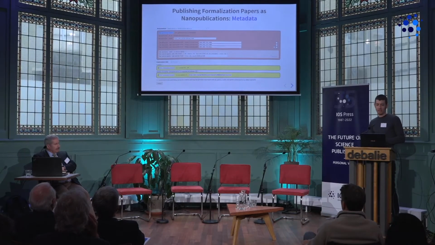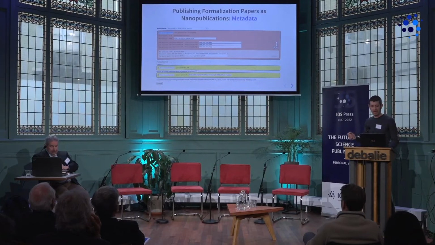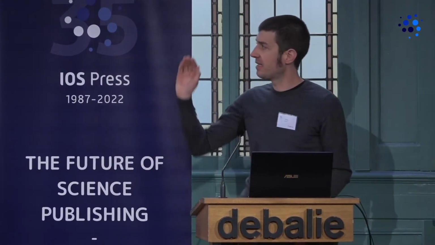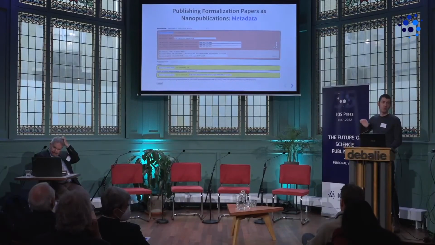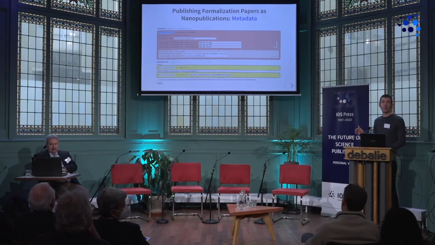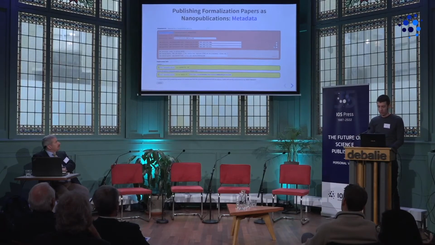There is some metadata, most importantly the provenance that tells us how this assertion came about. And in this case, it tells us that there was a formalization activity that took as input an existing paper. So the assertion is a formalization of a claim that occurred in an earlier paper. Then in the end, the authors pressed publish there, and then there were a number of steps. We went through reviewing, so they had to submit it first, then we went through reviewing. We did that as nanopublications too, but I don't have time to show you details of that.